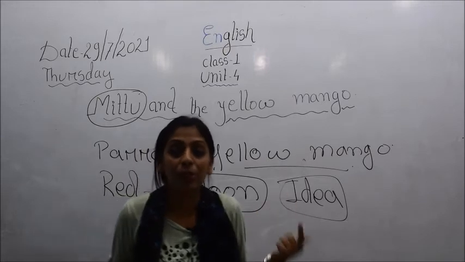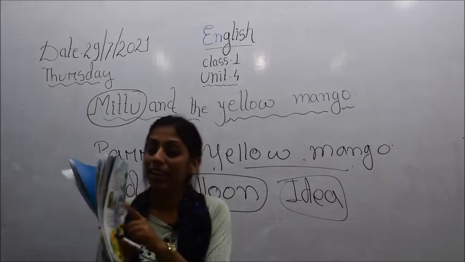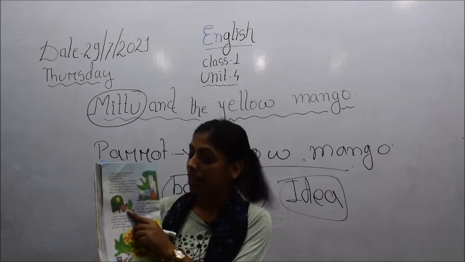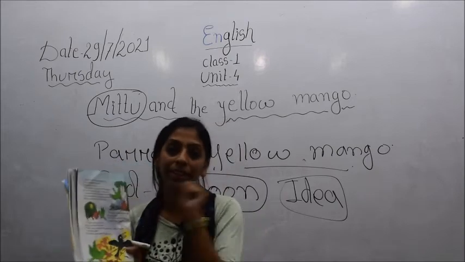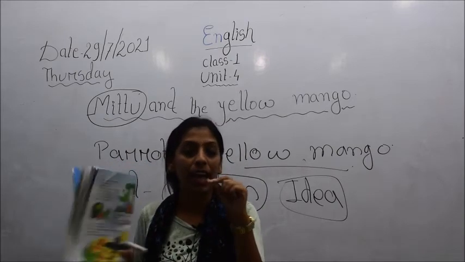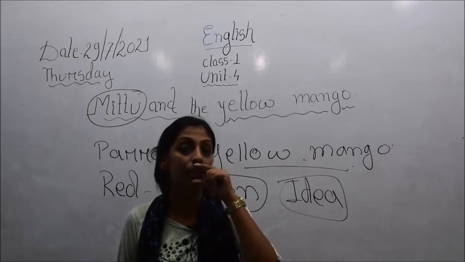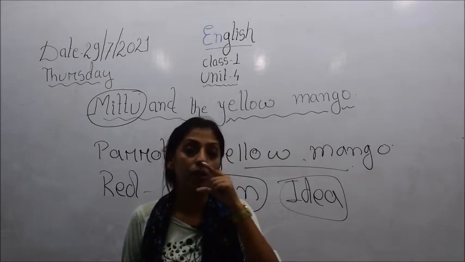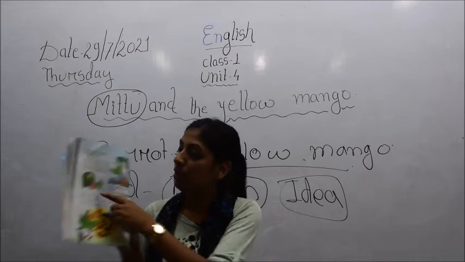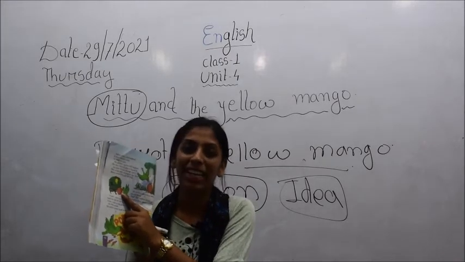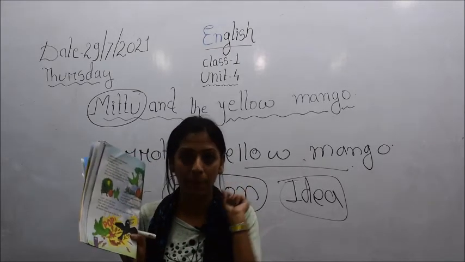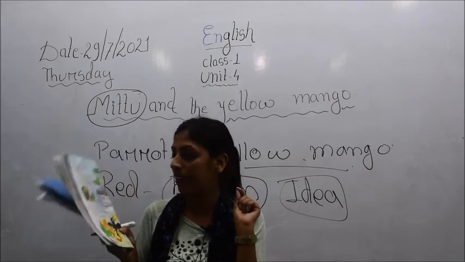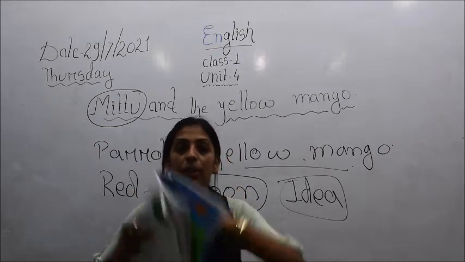The same thing Mittu did. Mittu took that balloon behind the crow, and with his beak, I have told you, that pointed structure on the mouth of the bird, Mittu just poked that balloon, and it suddenly burst, children.